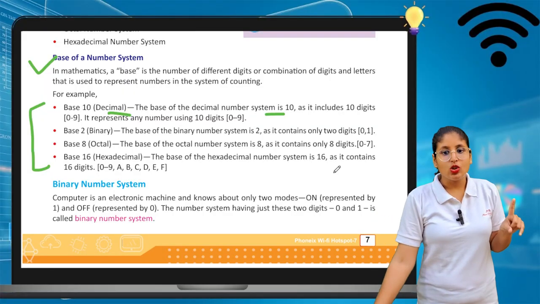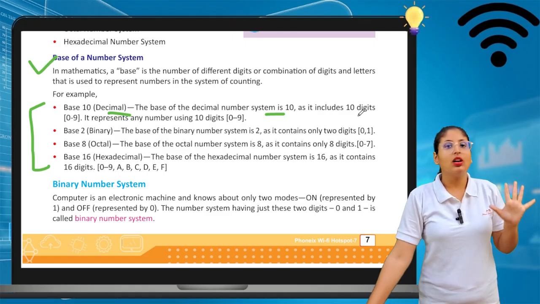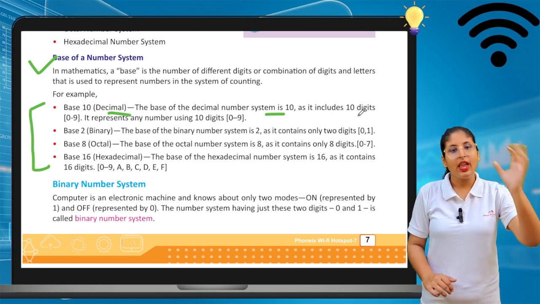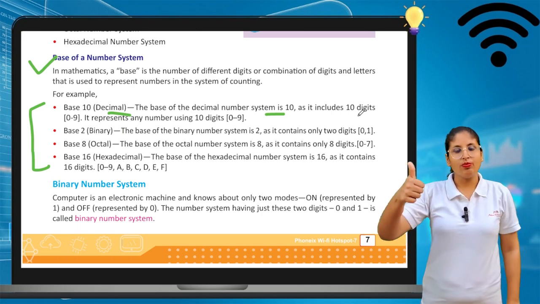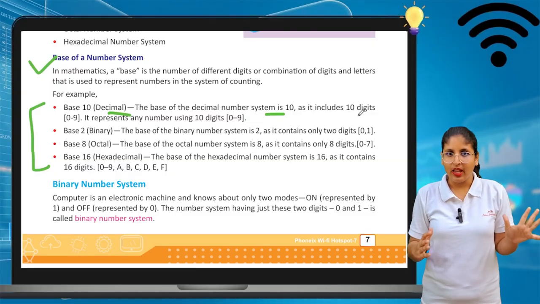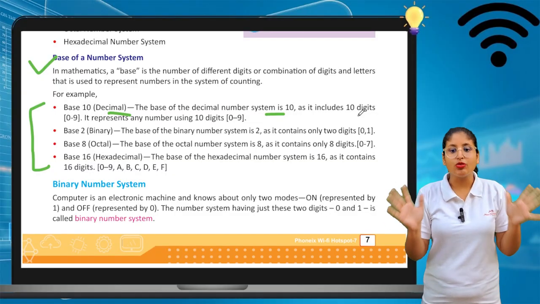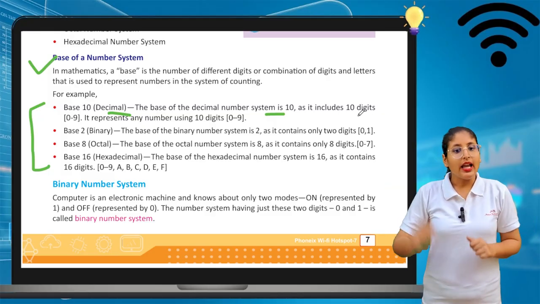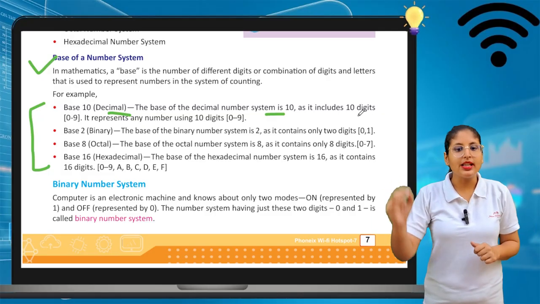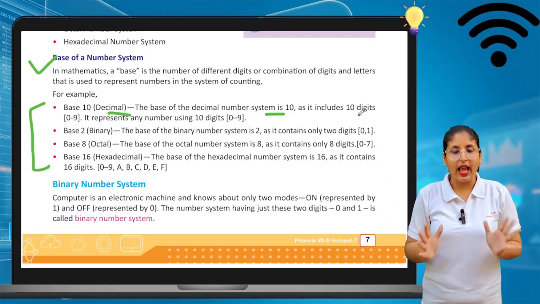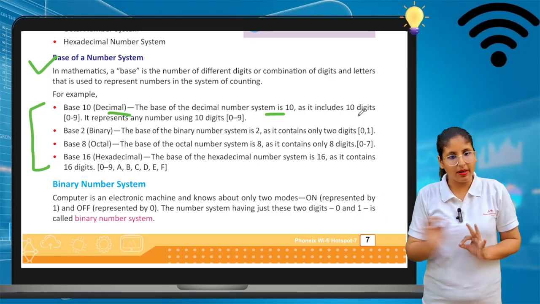It includes 10 digits. Base 10 means it includes how many digits? 10 digits, 0 to 9: 0, 1, 2, 3, 4, 5, 6, 7, 8, 9. So the total number of digits in base 10 is 0 to 9. It represents any number using these 10 digits. We can use 0 to 9 in the decimal number system, and the base of the decimal number system is 10.